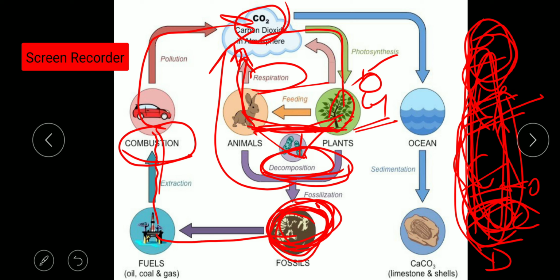Then the next step, that is the last step, is heating limestone. We know that the ocean is the reservoir of carbon dioxide. So carbon dioxide will be stored in the ocean in the form of limestones, and when they are heated, again they will release the carbon dioxide back to the air.